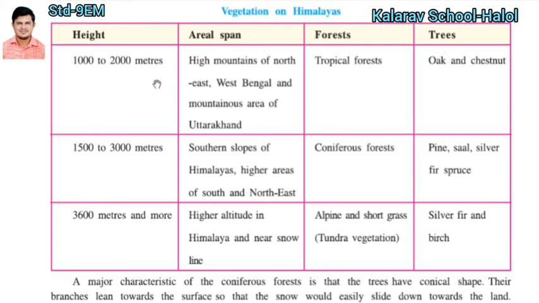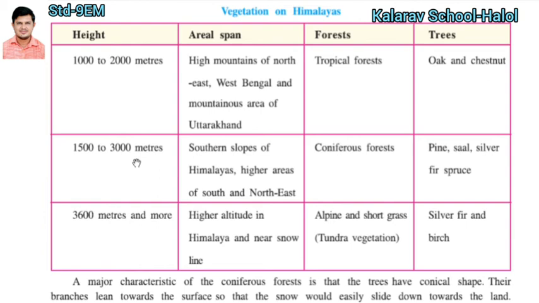If the height is about 1000 to 2000 meters, in the high mountains of the northeast, West Bengal and the mountainous area of Uttarakhand, you can find the tropical forest, with trees like oak and chestnut.